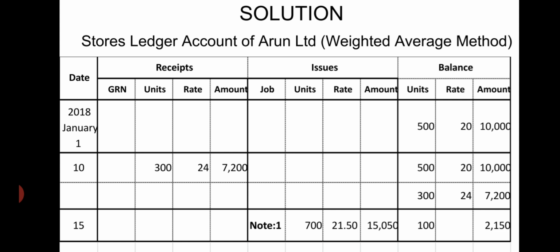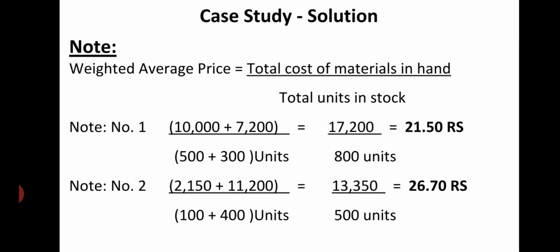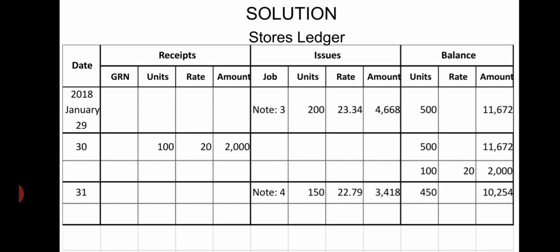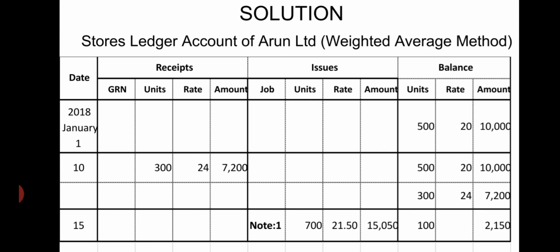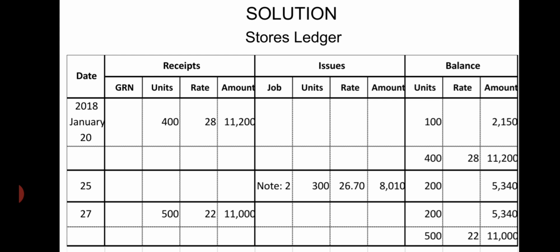100 ton will be the balance. From the total amount of 17,200 we will minus the issue amount of 15,050. Remaining for 100 ton will be 2,150. 2,150 will be the balance. On an average it will be 21.50. Balance will be 100 units at